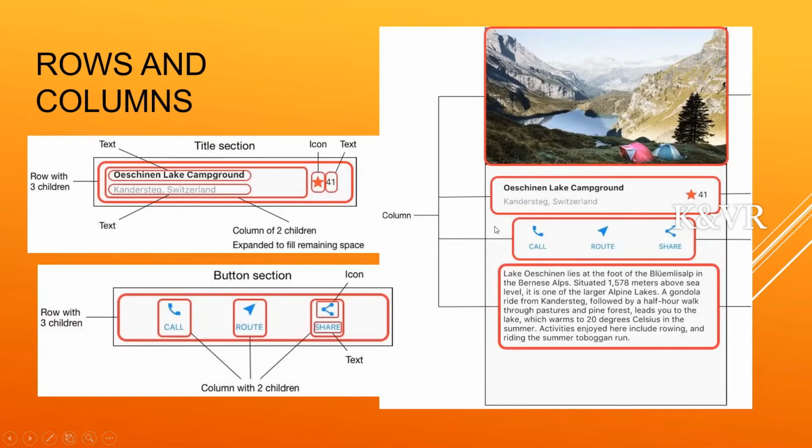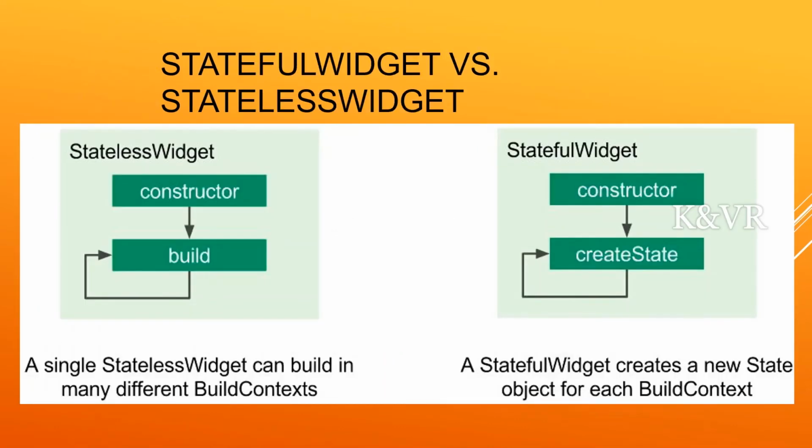Whenever we can assume a UI like this, we can easily code it in Dart language. This is one row. In that row we have 3 columns, 1 2 3, 3 columns. Here one icon and one text, one icon, one text. In this column we have icon and text. In this column we have icon and text, icon and text, like that. This is one row. In that row we have text. That's enough. We can assume like this. We can easily code in Dart language.